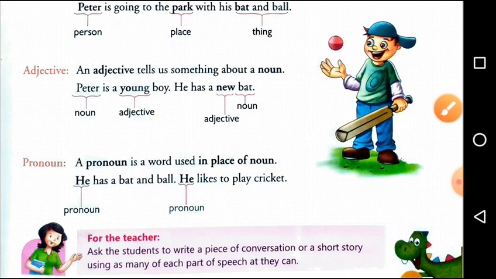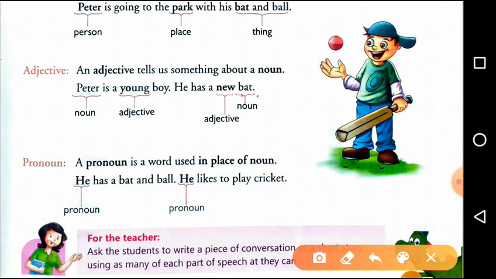Next, in the next part, he has a new bat. See, here bat is a noun. What kind of bat? How was the bat? The answer is new. Means we are getting extra information about the bat. Means the word new is telling something about the bat. That is why an adjective tells us something about a noun. The word which tells us something about a noun is called an adjective.